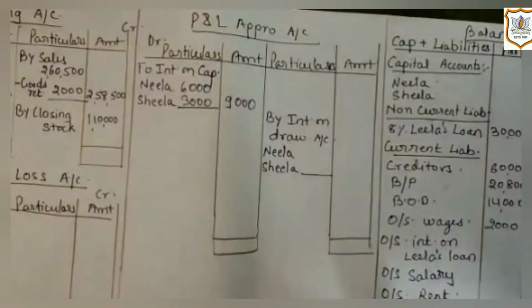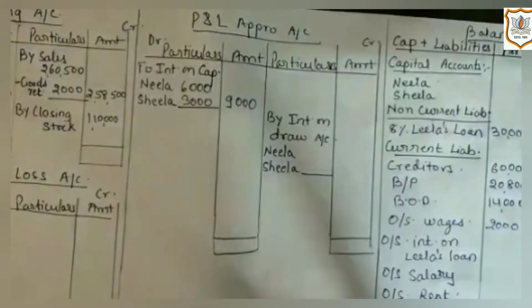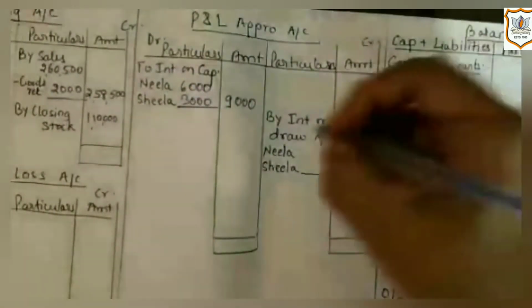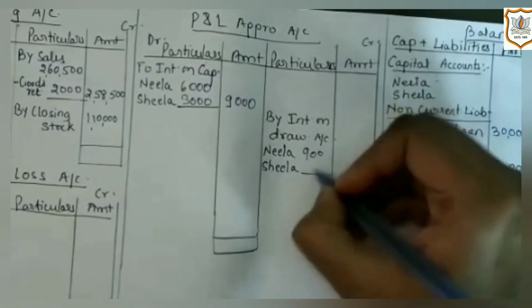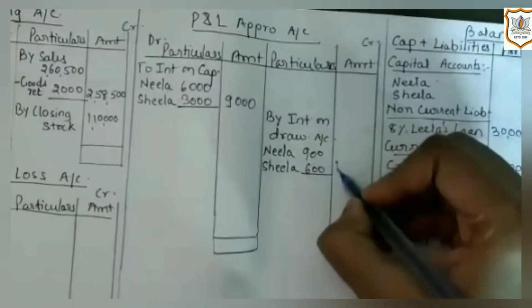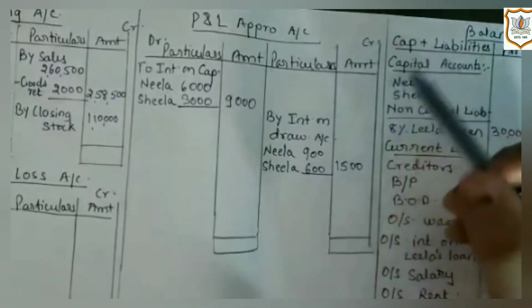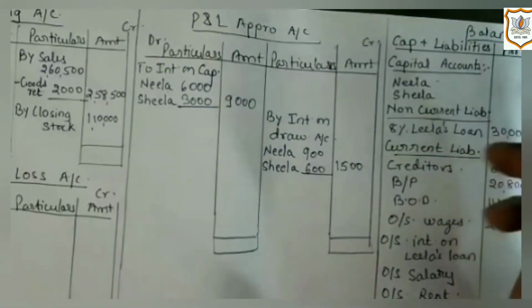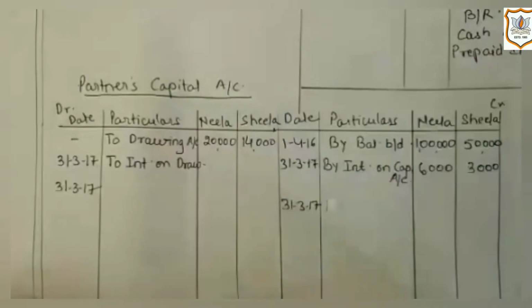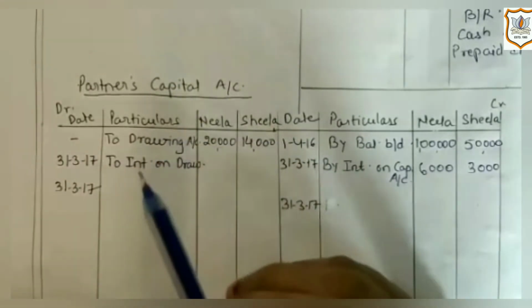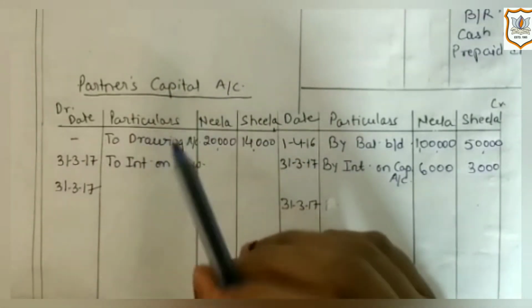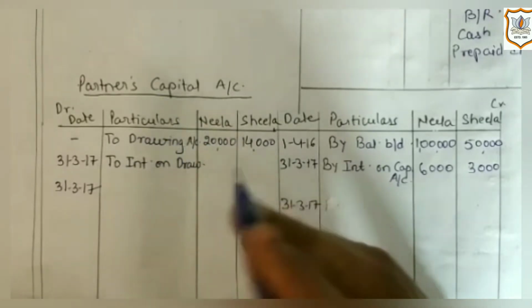Now, the third adjustment is interest on drawings recoverable from partners, Neela 900 and Sheila 600. The first effect of it would be on the credit side of profit and loss appropriation account, 900 and 600, total 1,500 in outer column, as it is an income for the firm which the firm is receiving from its partners. And the second effect of it would be on the debit side of partner's capital account, as it is an expense or payment made by the partner to their firm.